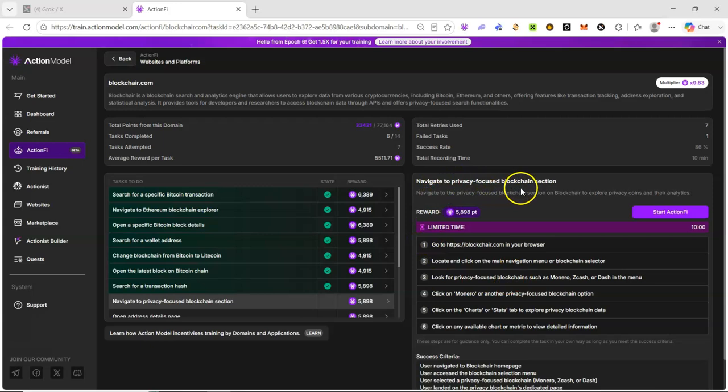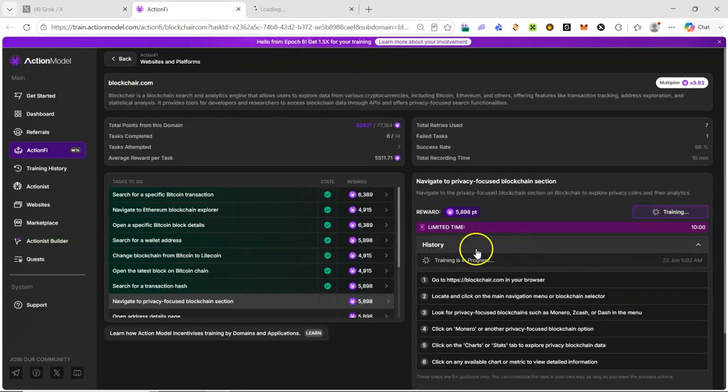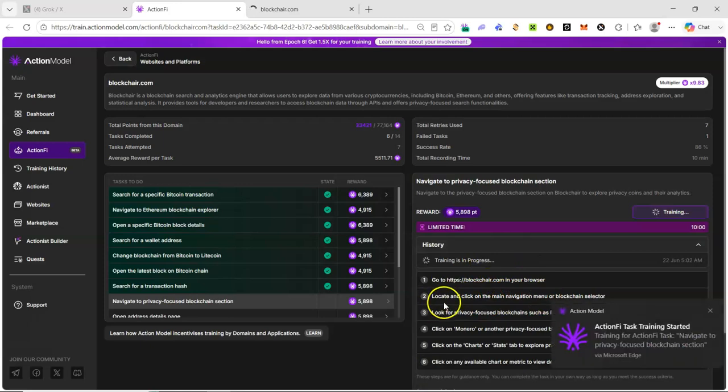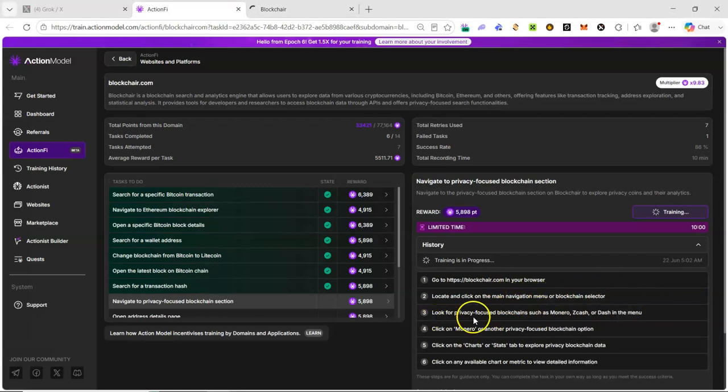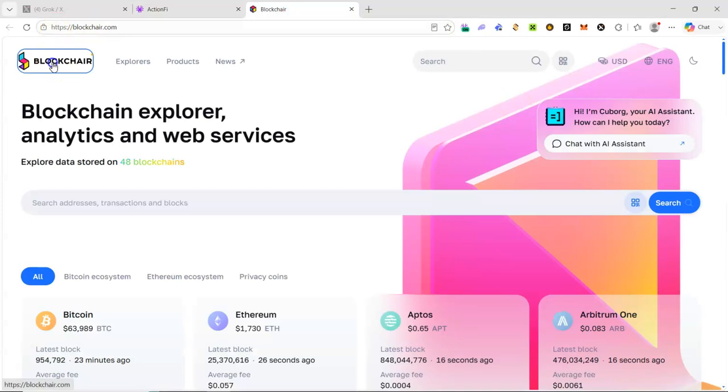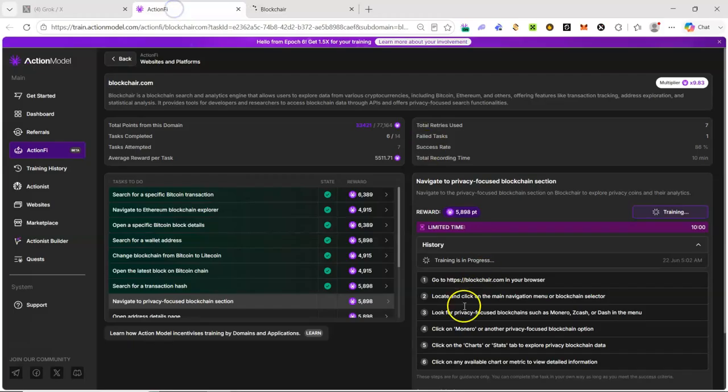Navigate to privacy focused blockchain section. We are going to start this task immediately. Okay, we have to go to blockchain.com, locate and click on the main navigation menu or blockchain selector. Let's get this out of the way. Look for privacy. Okay, Monero. So this is what we'll do. Click here.